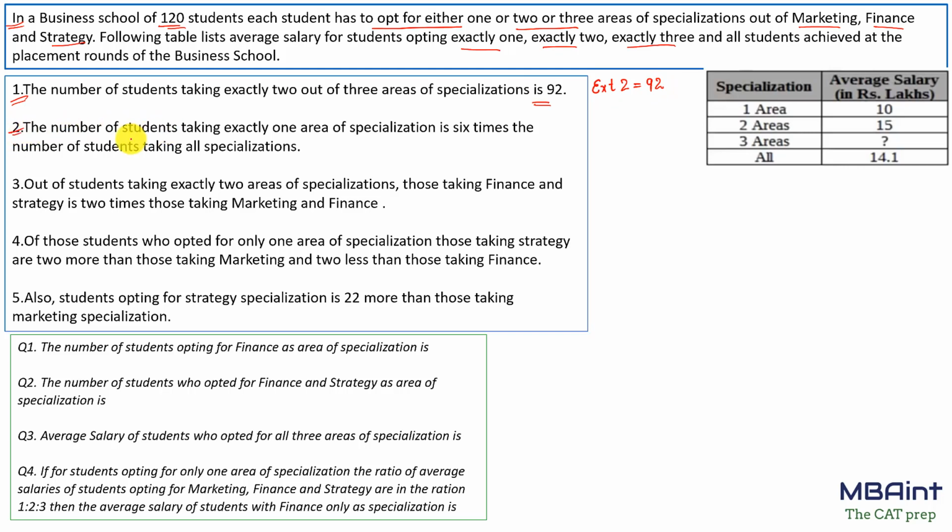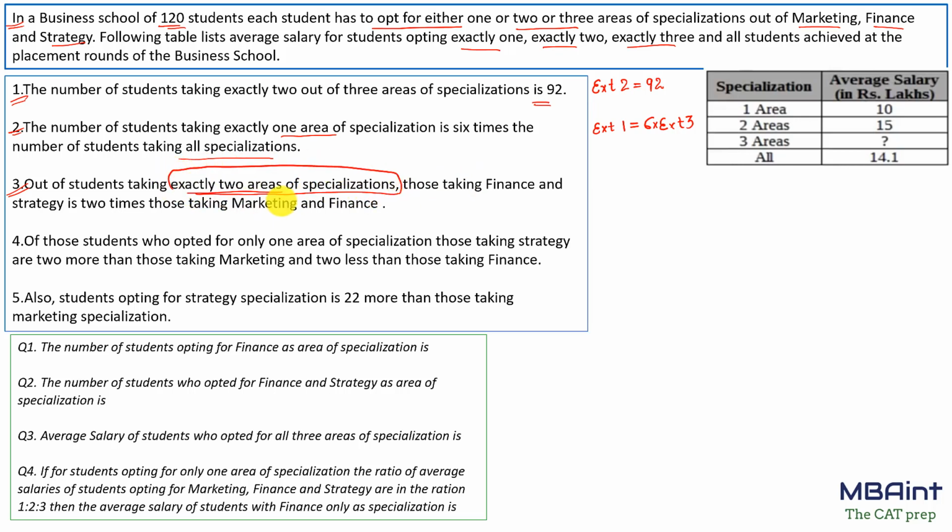Now second point says that the number of the students taking exactly one area of specialization is 6 times the number of the students taking all the specializations. So this is nothing but exactly 1 equals 6 times exactly 3, right? 6 times exactly 3. Now what is the third point? It says that out of the students taking exactly 2 of the 3 specializations, those taking finance and strategy is 2 times those taking marketing and finance. So it's talking about a specific region in exactly 2 areas.